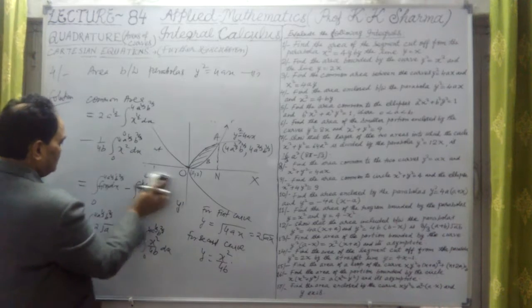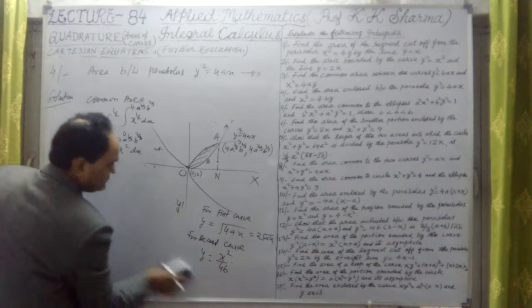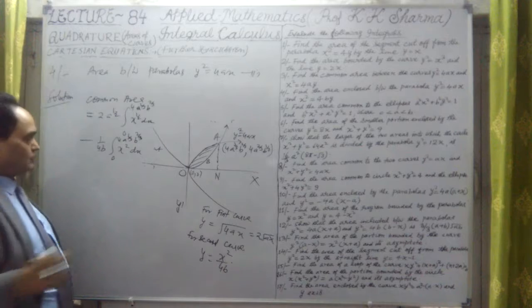Now let me integrate them. So finally the value can be found out.